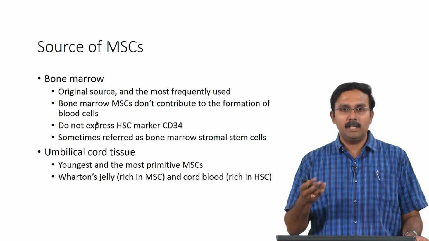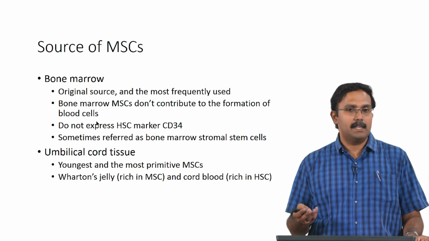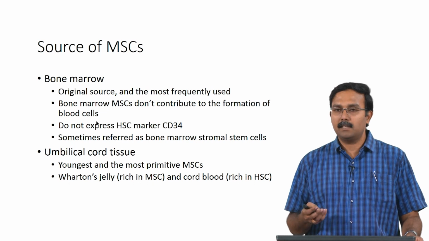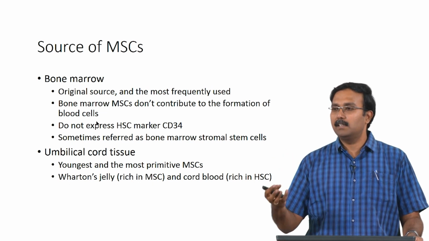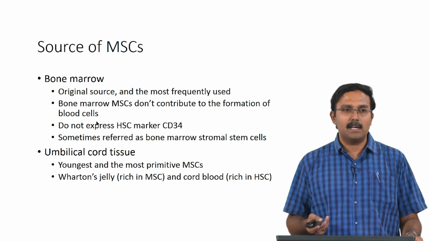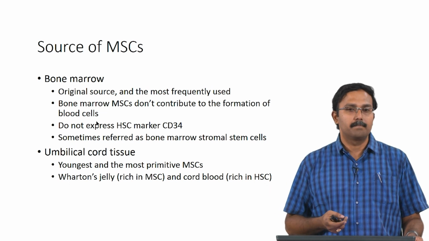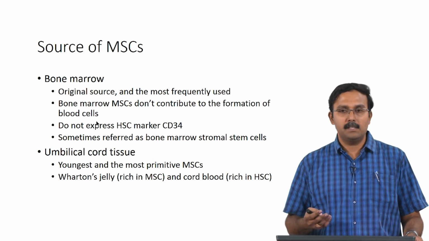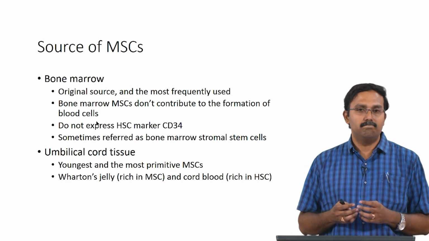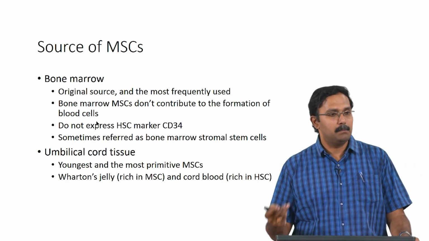So, because they are not involved in the formation of blood cells, they do not express the HSC marker CD34. So, that is actually used to identify whether the cells you have isolated is a mesenchymal stem cell or a hematopoietic stem cell. So, these are also referred to as bone marrow stromal stem cells, and so these terms are used interchangeably in many cases.